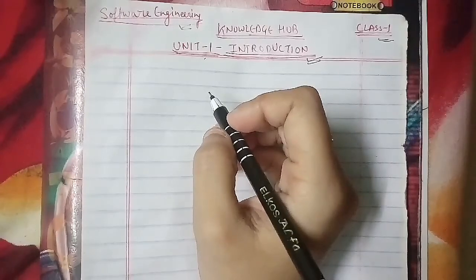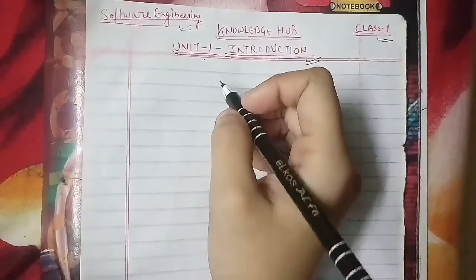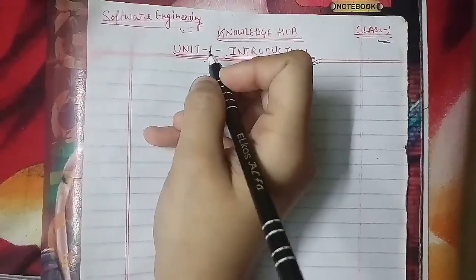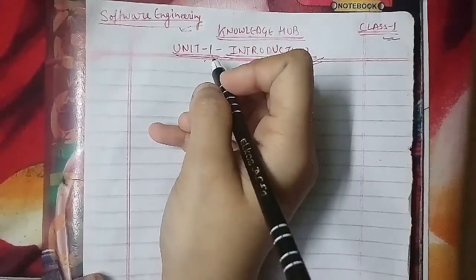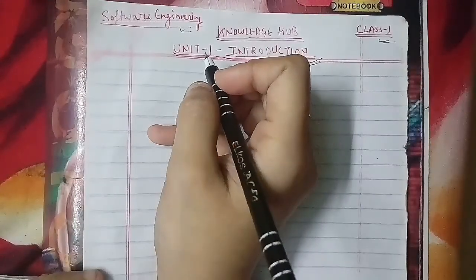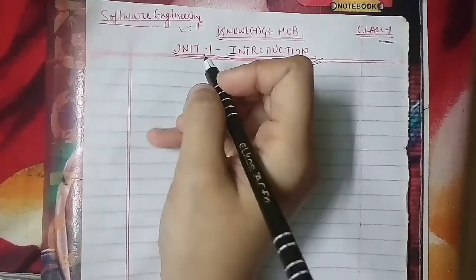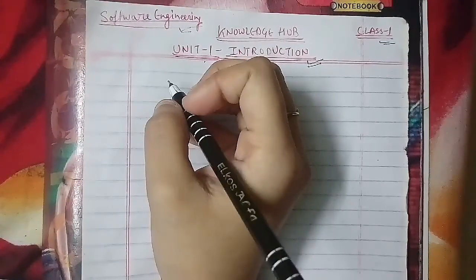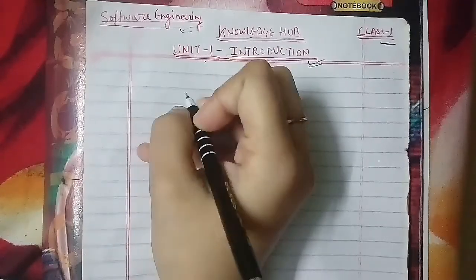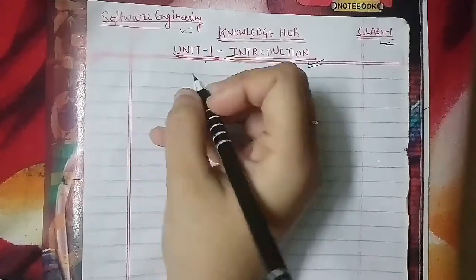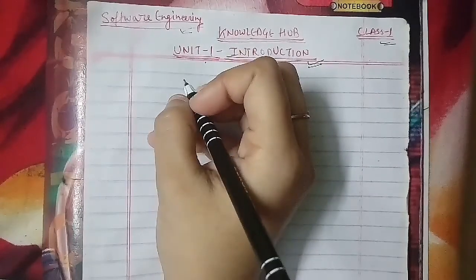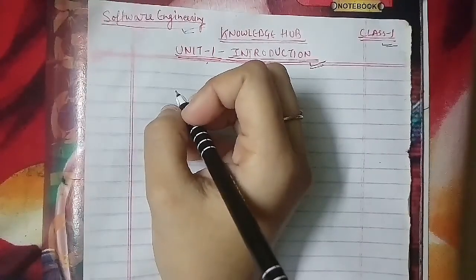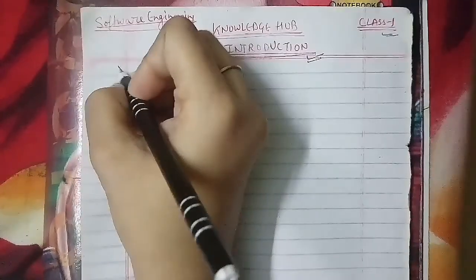We'll start with reference to software engineering. In terms of software engineering, we have Unit 1, introduction. It consists of 5 units that we'll discuss here in detail. In the first, we'll discuss the introduction to software engineering, what the subject is all about. First, the question has been asked: define software engineering and discuss its main objectives. So we'll discuss what software engineering is and its main objectives. This has been asked 8 times in the examination paper for 5 marks. So first we will go ahead and understand it.